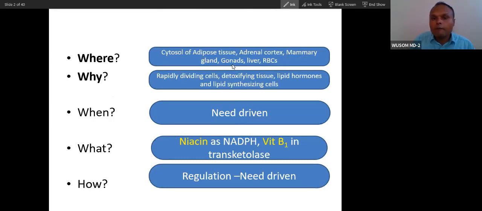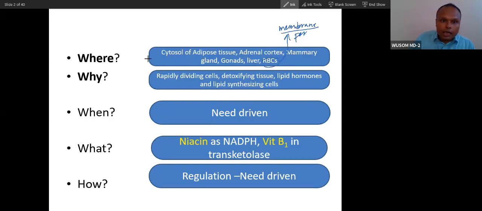Gonads, membrane formation and then DNA. Liver, xenobiotics, and the main thing here is xenobiotics. Other things also happen inside the hepatocyte, but why I'm focusing on xenobiotics, I will tell you. And then RBC, for membrane integrity. NADPH protects the RBC membrane from oxidative damage, so membrane permeability is maintained.